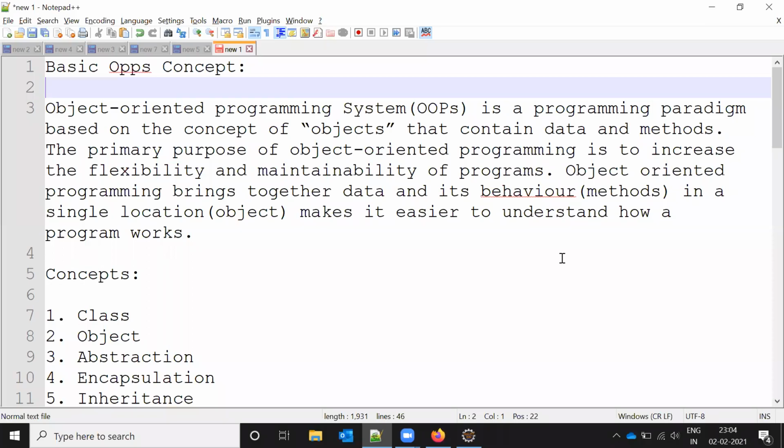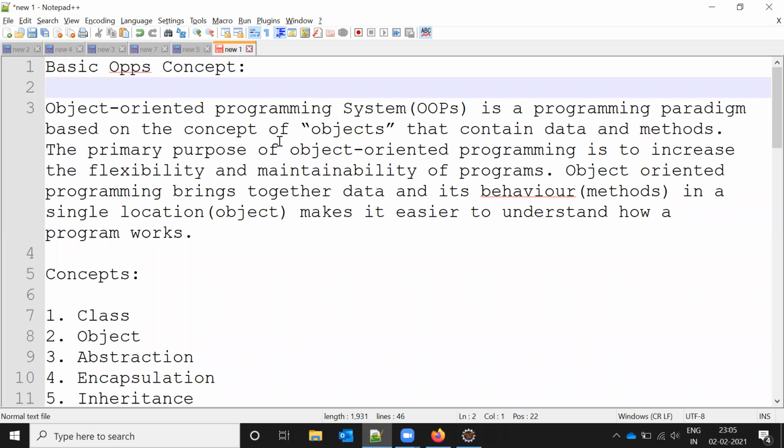Welcome to Testing Today's Point, and today we are going to discuss a very basic concept of OOPS. In this video, I'm going to give you a basic introduction to the OOPS concept. What are the concepts presented, and what is what? Just a simple explanation, and in later videos, I'll explain each concept clearly and completely.